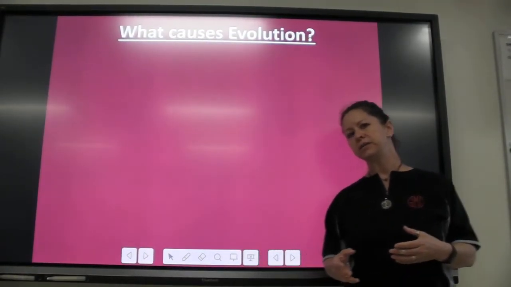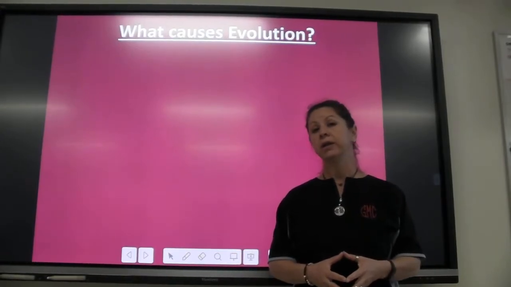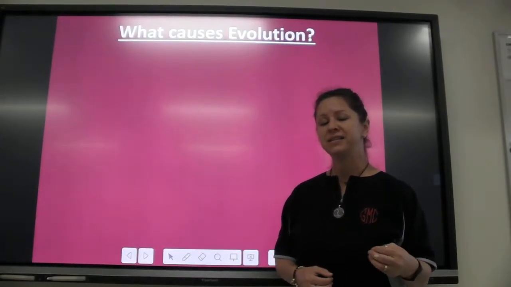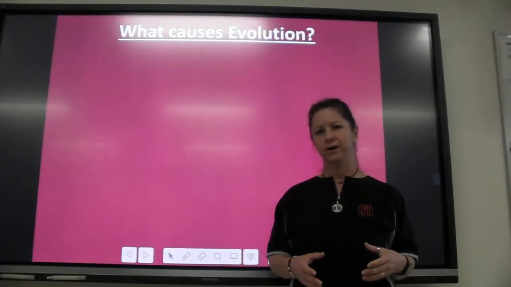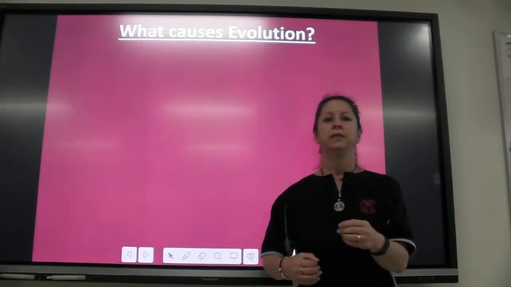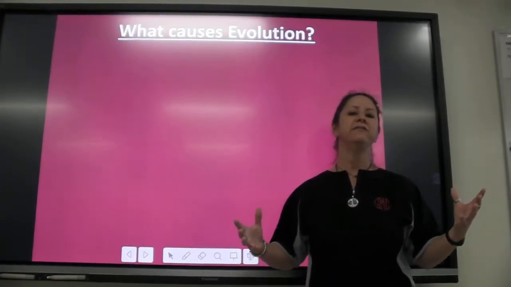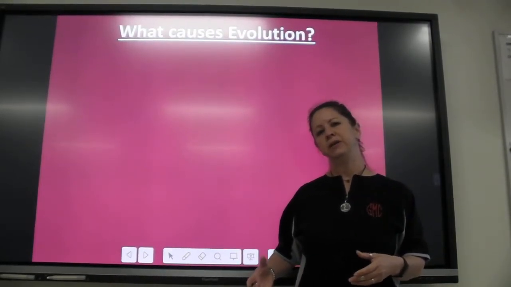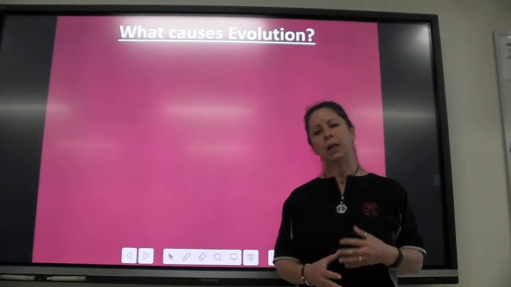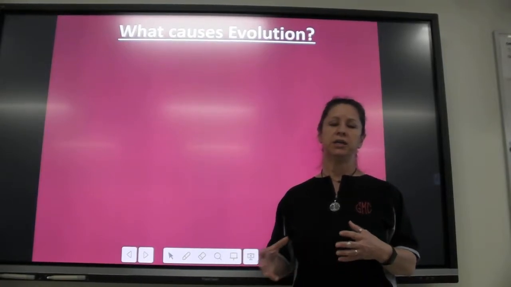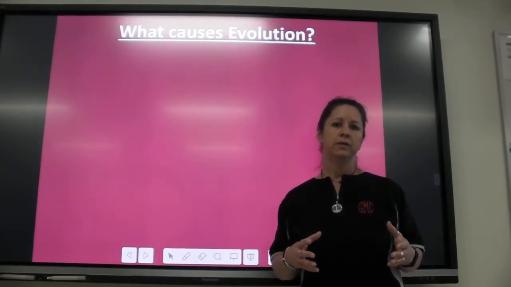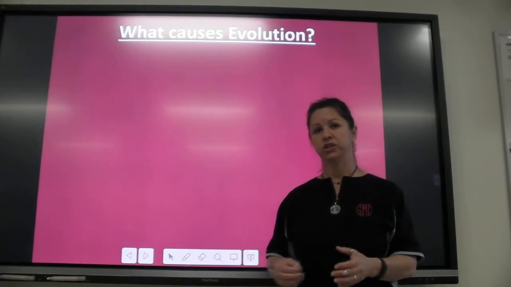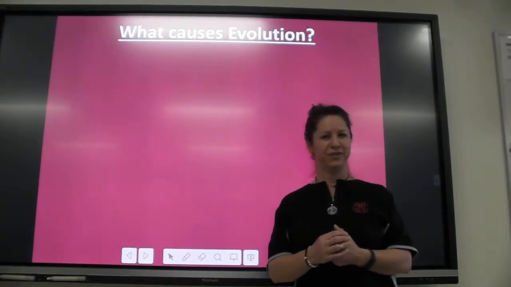And he noticed things like organisms that were the best adapted to their environment are the ones that were surviving. They were the ones that were thriving and were actually getting to reproduce and have babies. And so a lot of people consider his theory, the theory of natural selection, to be survival of the fittest, right?